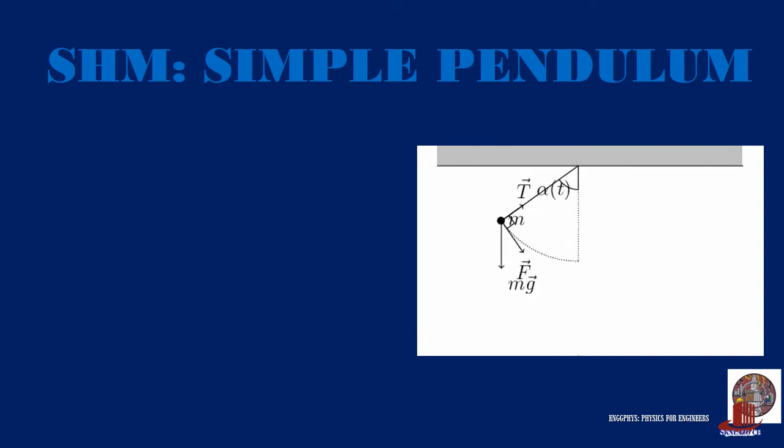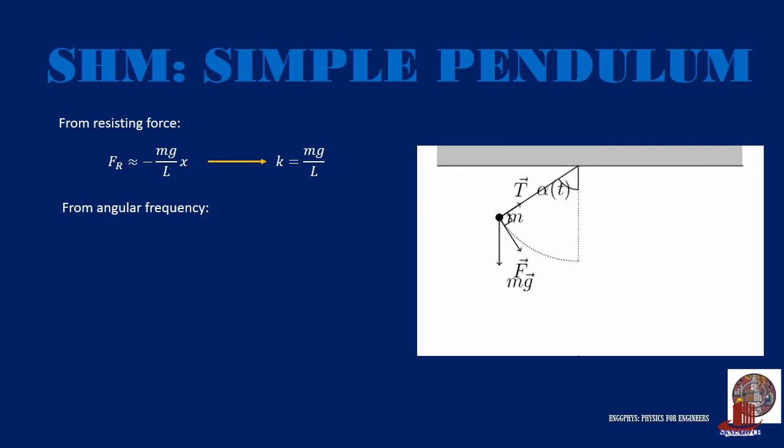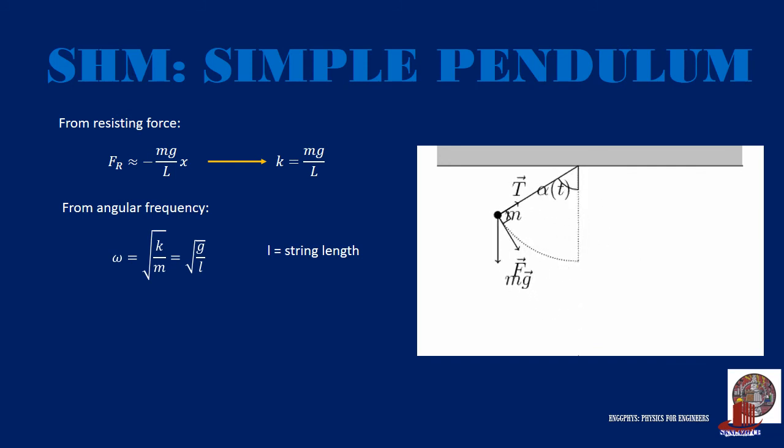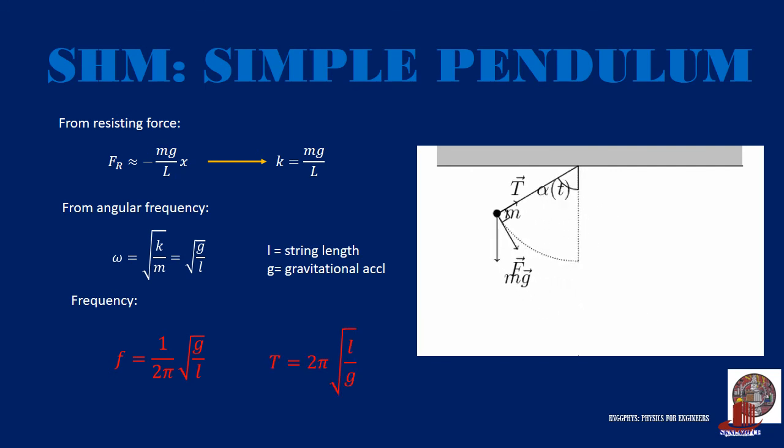For the simple pendulum, the resisting force is considered a square from its similarity with Hooke's law. We can say that k is equal to mg over L. The angular frequency can be solved as omega, which is initially equal to the root of k over m, and thus can be the root of g over L, where L is the length of string and g is the gravitational acceleration. So plugging in this new formula, we can get frequency as f is equal to 1 over 2 pi times the root of g over L, and also period to be T is equal to 2 pi times the root of L over g.